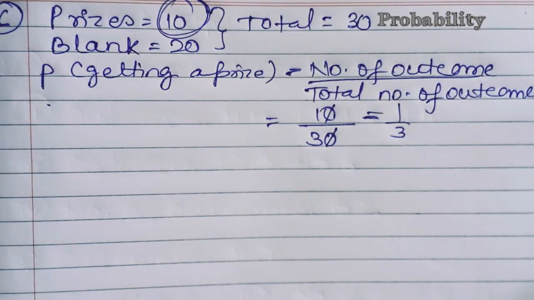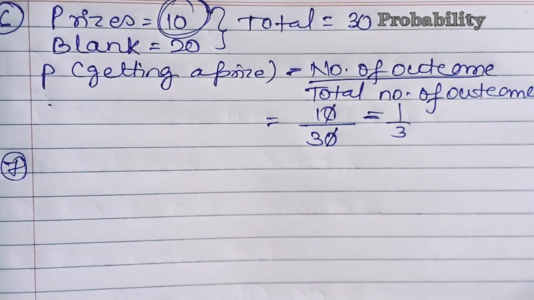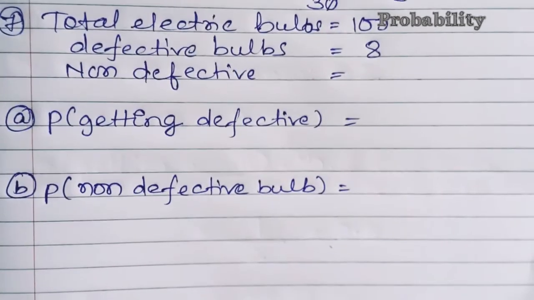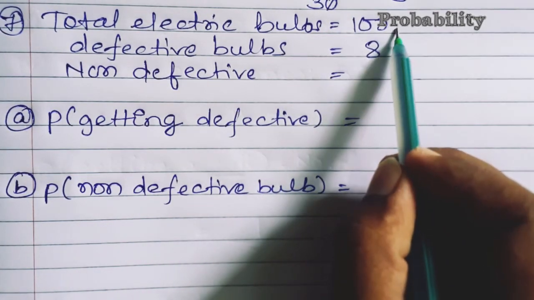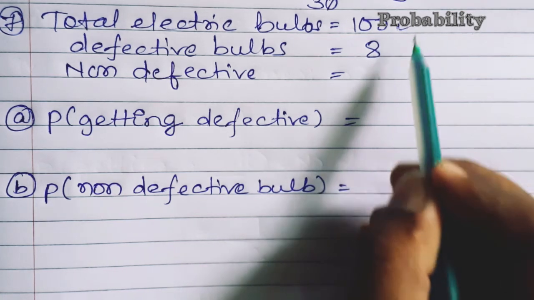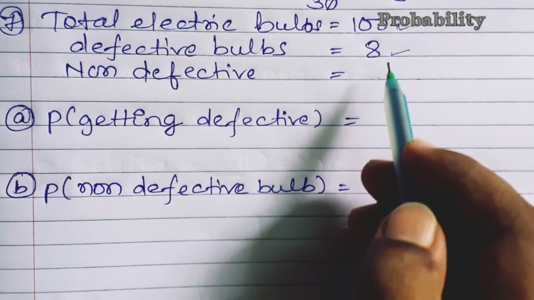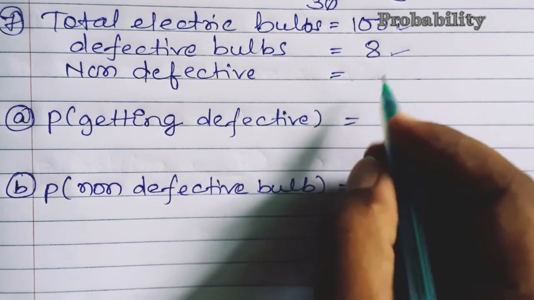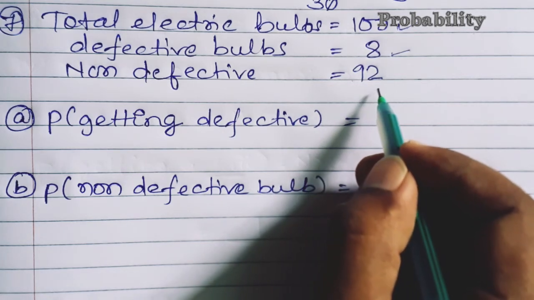So you can see, students, it is very easy, not that difficult. We only have to remember the formula and what is being asked in our question. You should be able to find the total number, and by that you can easily relate with the questions. Now here you can see that in the question it is given that the total electric bulbs is 100, out of which 8 are defective bulbs. So how many are the non-defective bulbs? 100 minus 8, that is 92 are the non-defective bulbs.